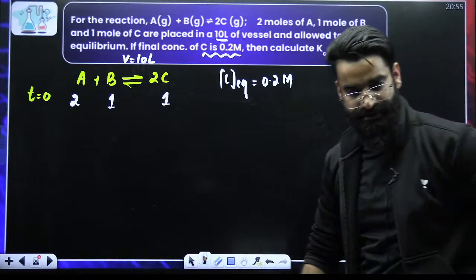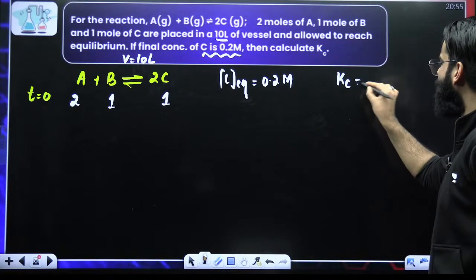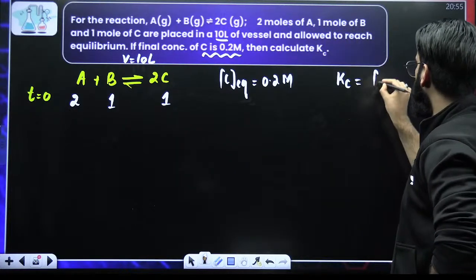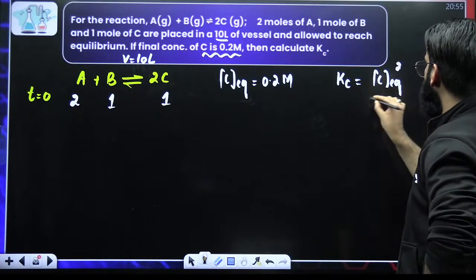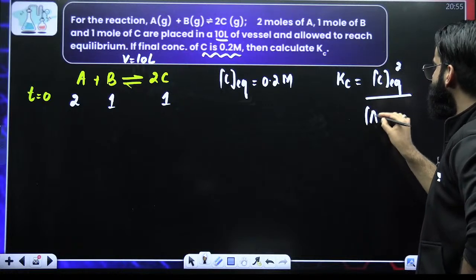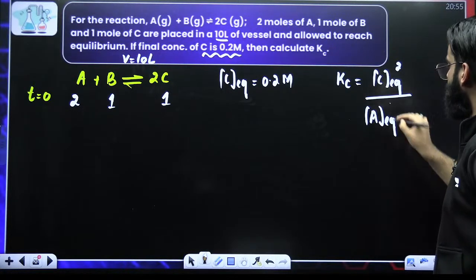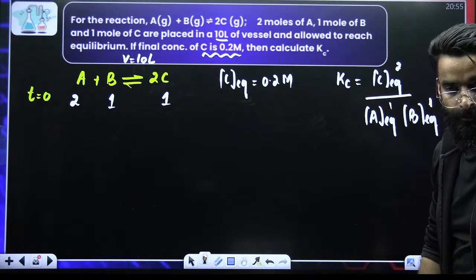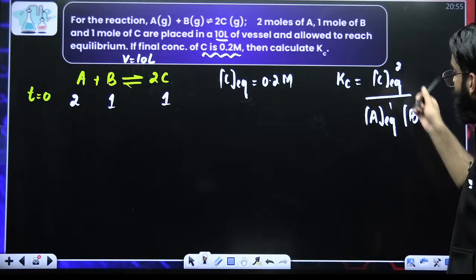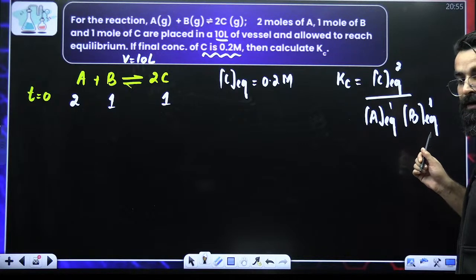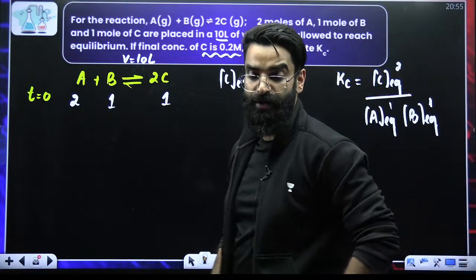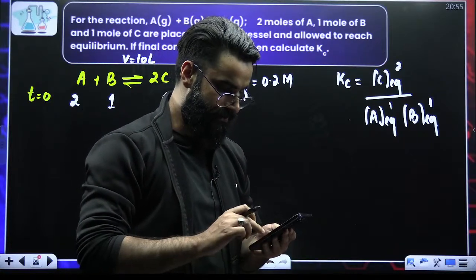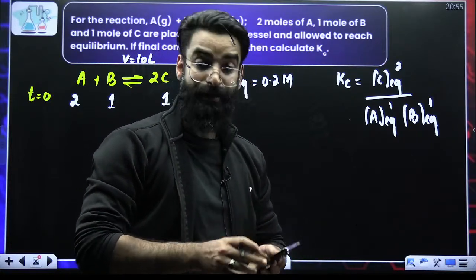First of all, tell me, how do we write the expression of Kc? I'll start with the product. It's going to be concentration of C at equilibrium raised to stoichiometric coefficient 2, divided by concentration of A at equilibrium raised to stoichiometric coefficient 1, concentration of B at equilibrium raised to stoichiometric coefficient 1. This is the expression of Kc. Now, in order to get the expression of Kc, what do I need? I need the concentrations of reactants and products at equilibrium.